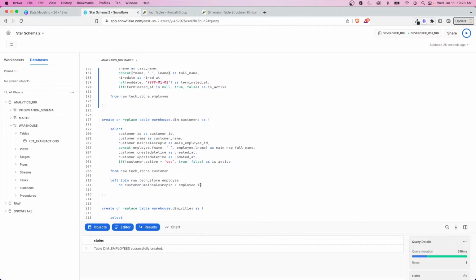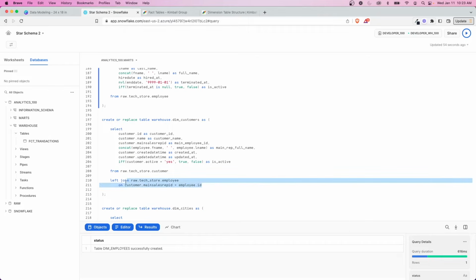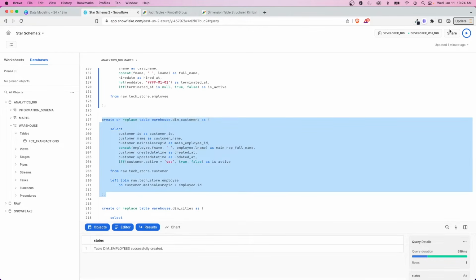And here we're also doing another join. So as I said, these can be wide and denormalized, meaning you can have multiple joins within your dim tables that bring it all together to one clear view. So you don't have to do a lot of extra views when you get to this next level. It should be pretty easy. You should be able to join from the fact to the dimension, and behind the scenes here, everything has been denormalized, has been flattened, joined together from the sources to make it easy to work with. So for our case here for customers, we're bringing in employee to have a main rep employee rather than having to do this same join multiple times in the future. So we'll do it once here.